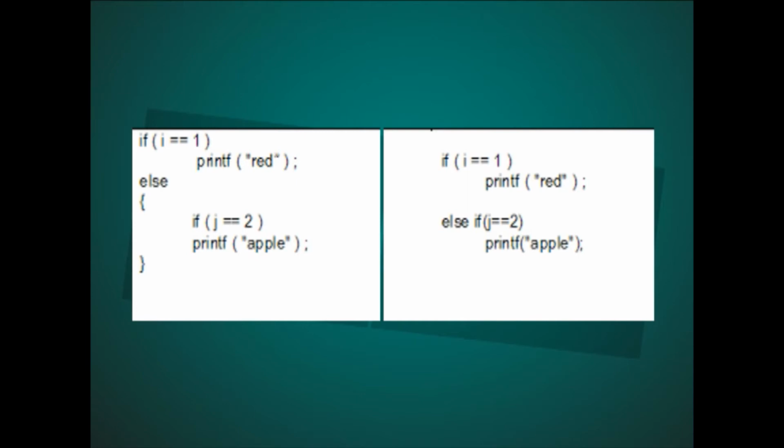Note that the else if clause is nothing different, it is just a way of rearranging the else with the if that follows it. This would be evident if you look at the code given on the screen. If (i == 1) printf("red"); else if (j == 2) printf("apple"); Then, if (i == 1) printf("red"); else if (j == 2) printf("apple");